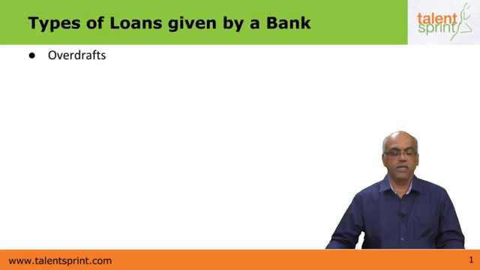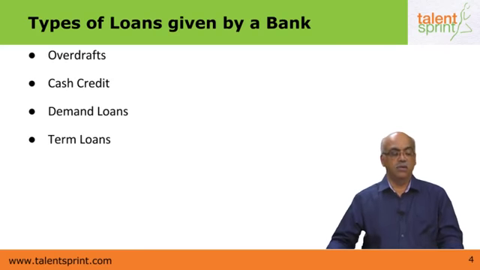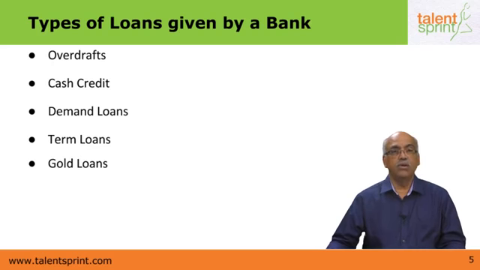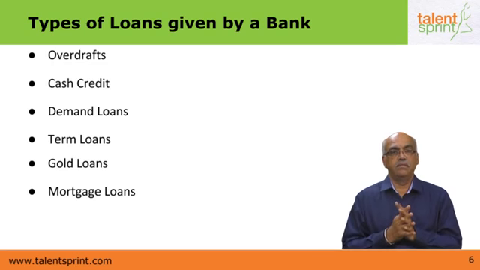The first type of loan which is granted by a bank is that of an overdraft. Then you have a cash credit. Then you have demand loans and term loans. Then you have gold loans. Then you have mortgage loans. So these are the different types of loans granted by a bank.